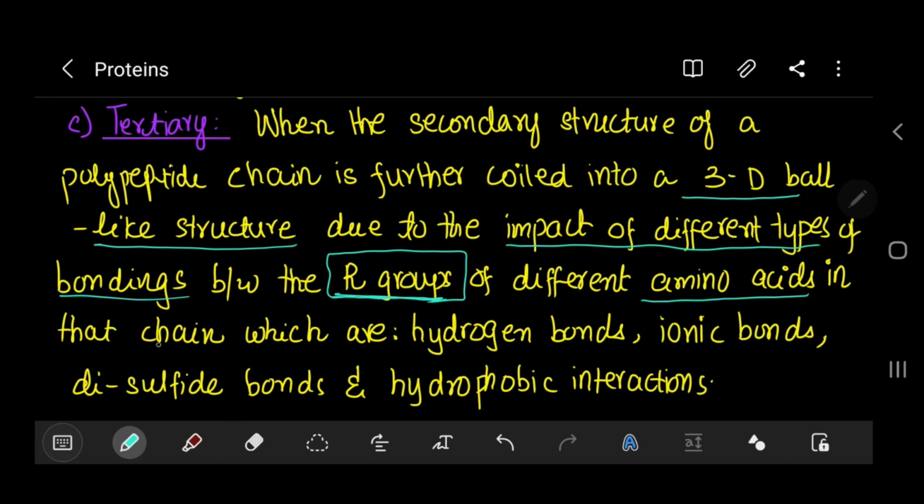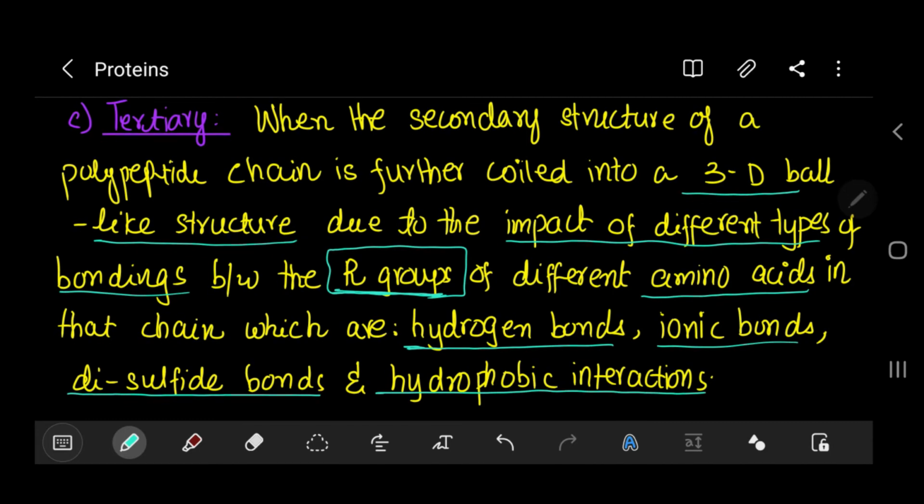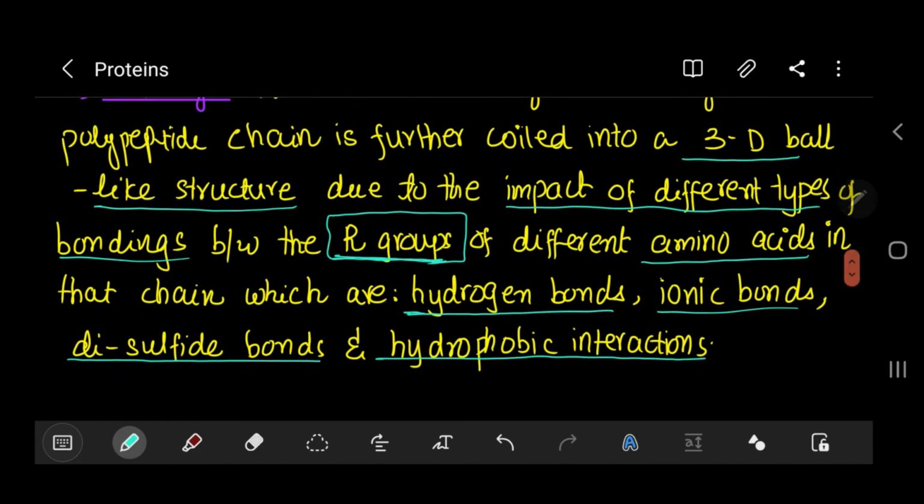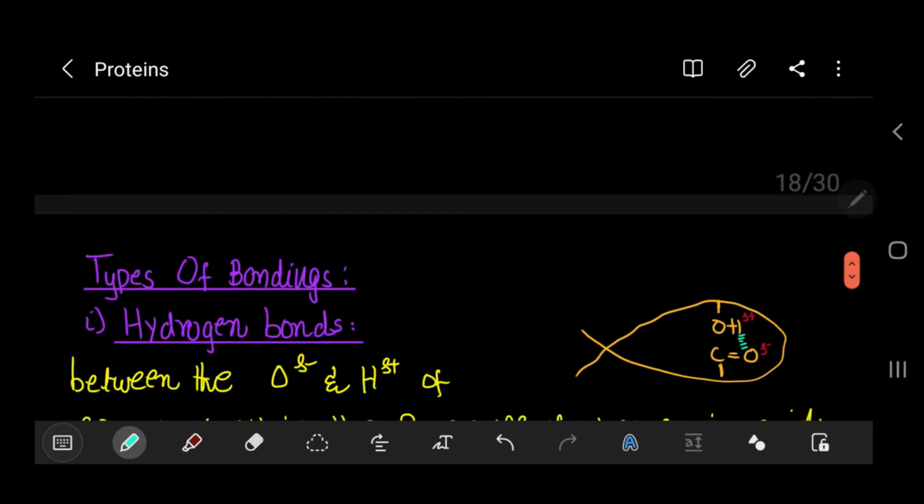Different amino acids in that chain form specific bondings, which are named: hydrogen bonds, ionic bonds, disulfide bonds, and hydrophobic interactions. We will be seeing each of them separately. Let's start with hydrogen bonding.